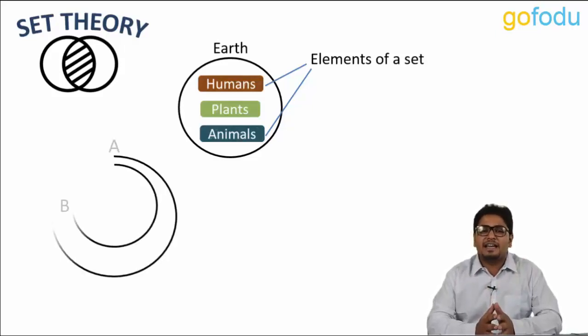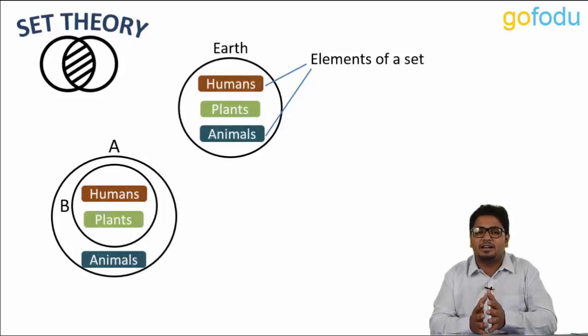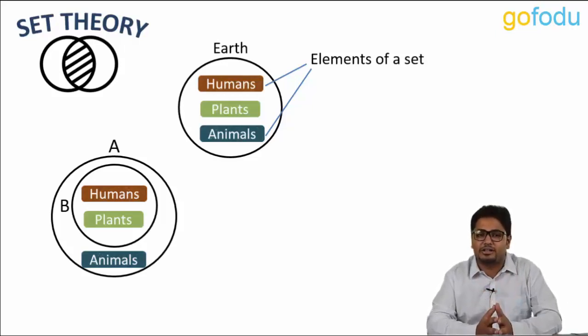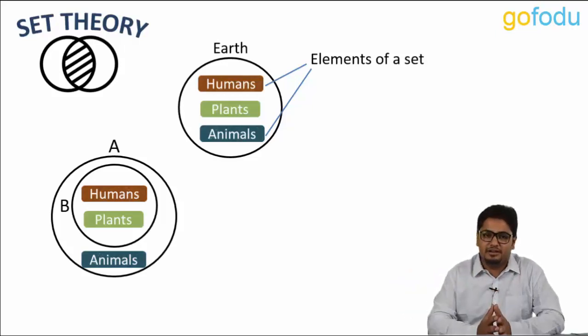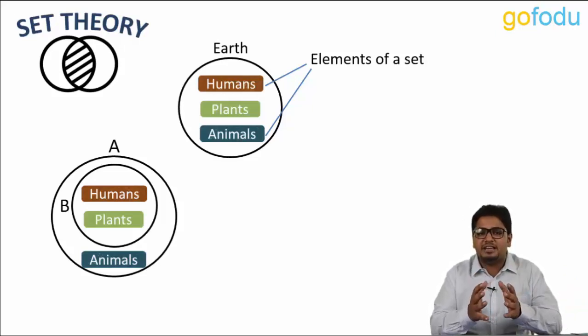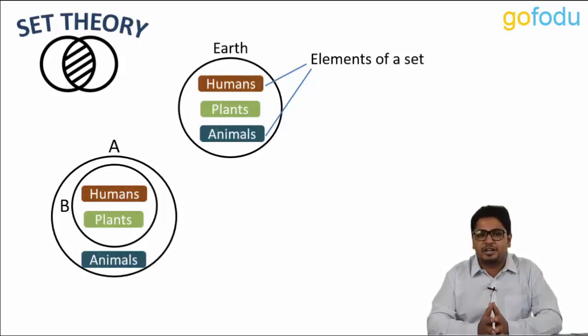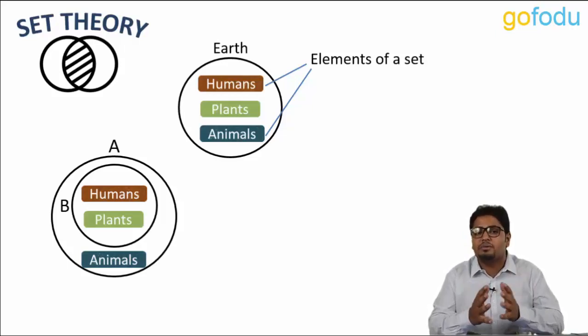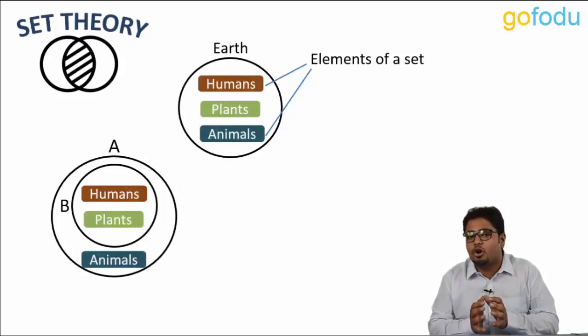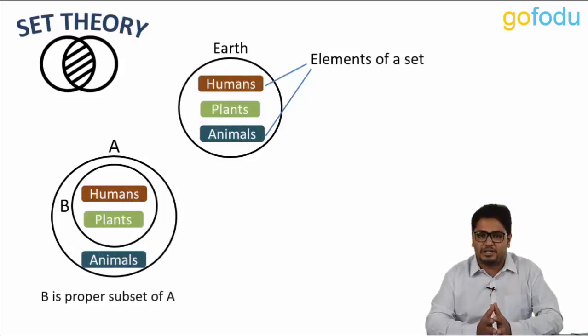Now suppose I consider humans and plants as a single set altogether and name it B, and we call the main set A. So we can say that B is a subset of A. These types of subsets that do not include all the members of the set to which they belong are called proper subsets.